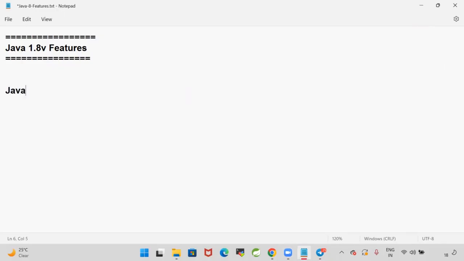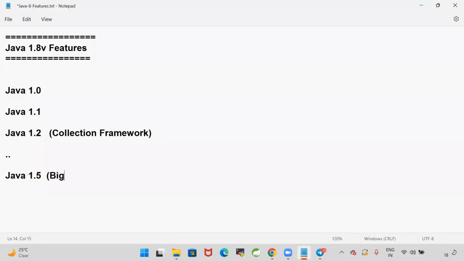So Java 1.0, then Java 1.1, then Java 1.2. In Java 1.2, the collections framework got introduced. That is one of the biggest changes in 1.2. Then after that, we can consider the Java 1.5 version.